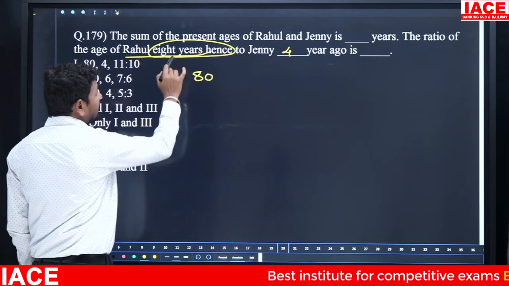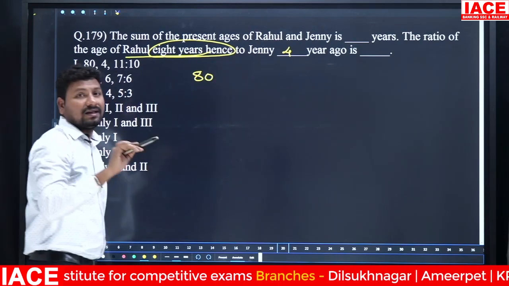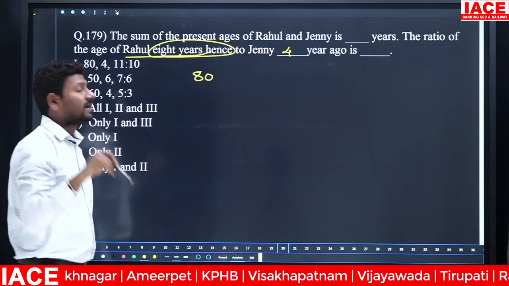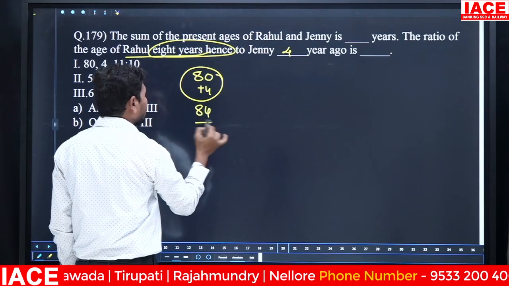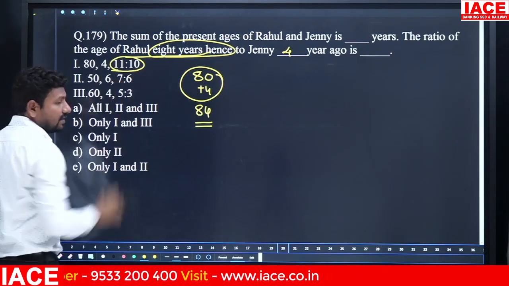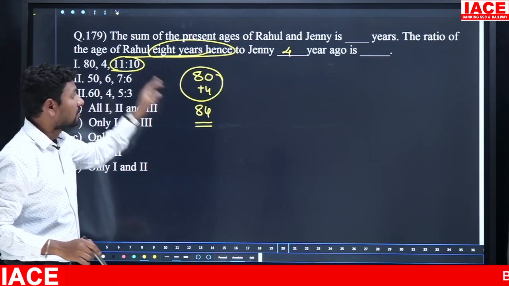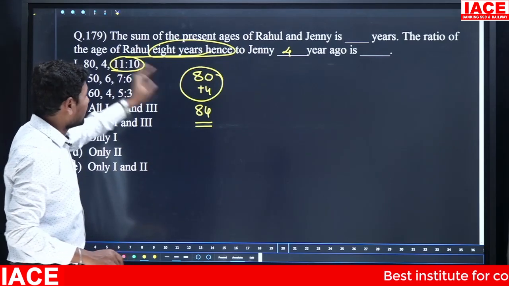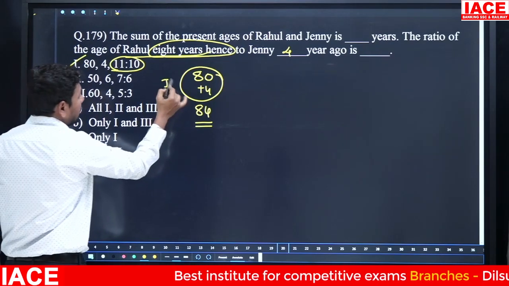4 years ago. We are increasing 8 years and decreasing 4 years. Then increasing 8 years and decreasing 4 years means the value is plus 8 minus 4, which is plus 4. Then the overall sum value becomes how many years? 84 years. For this 84 years we have to write the ratio 11:10. 11:10 means the total is how many parts? 21 parts. 21 parts is equal to 84. 1 part is equal to 4 units. 21 completely divides 84. That means statement 1 is exactly correct.